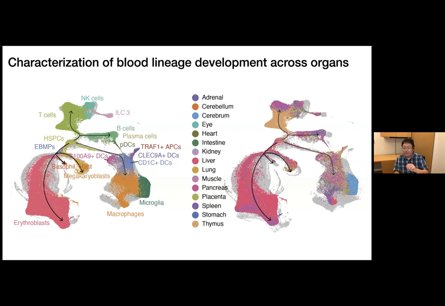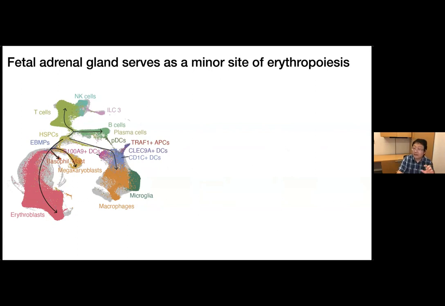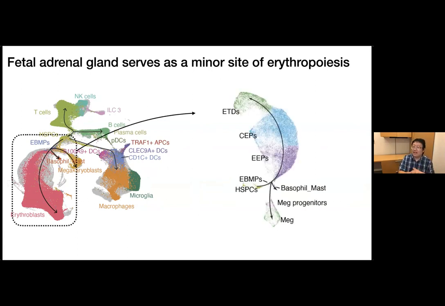If we zoom in to the erythroblast cell type and take out this group of cells, by cluster analysis we can segment the erythroblasts into different developmental stages, from the early progenitors to terminally differentiated cells.